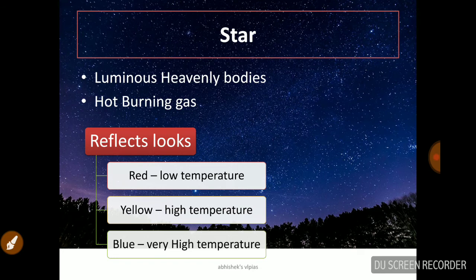After covering the universe and the galaxies, we can now talk about stars. Stars are luminous heavenly bodies. A star is simply hot burning gas. Depending on its color, we can calculate the temperature of the star. If it is red in color, it is a low temperature star, yellow is high temperature, and blue is very high temperature. So that is the highlight: if it is blue, it is very high temperature.